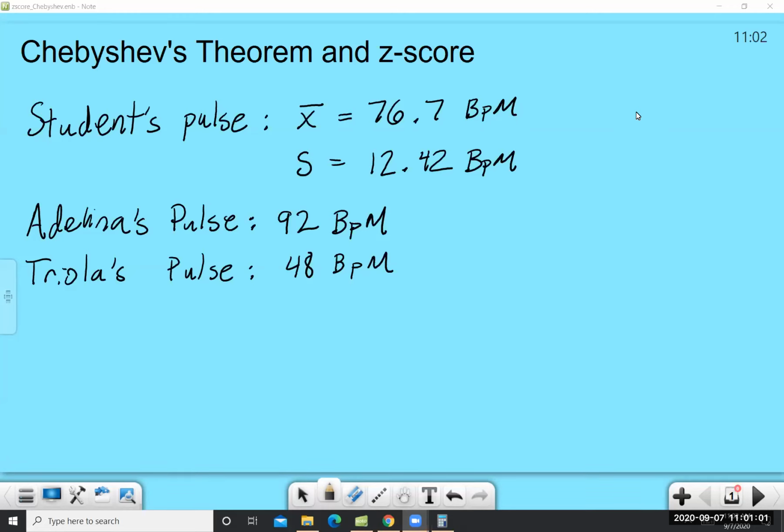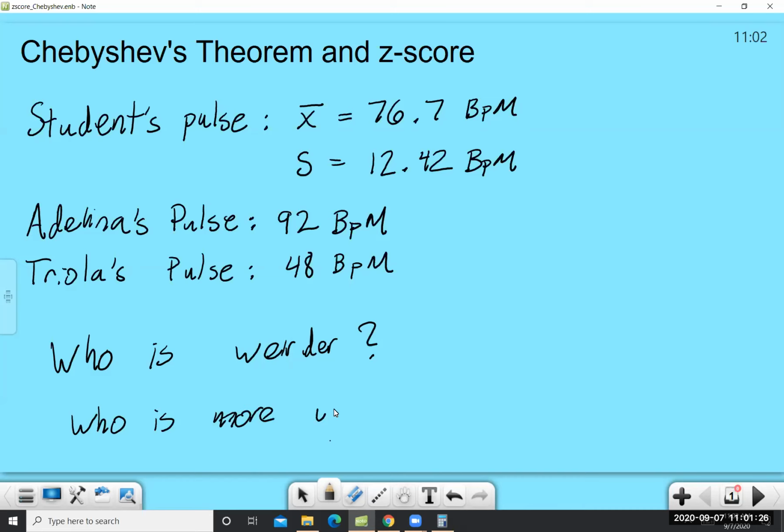Okay, so here we go. We have the data from the students, and then we know specifically my pulse is 92 beats per minute. Triola's pulse is 48 beats per minute. So here's the question. Who is weirder? Now the formal term you'll see in the textbook is who is more unusual, but I like to say weirder. It's more succinct. It gets the idea across better. So who is more unusual, myself or Triola?